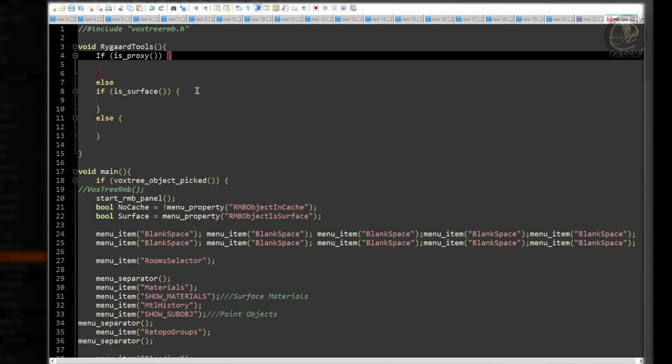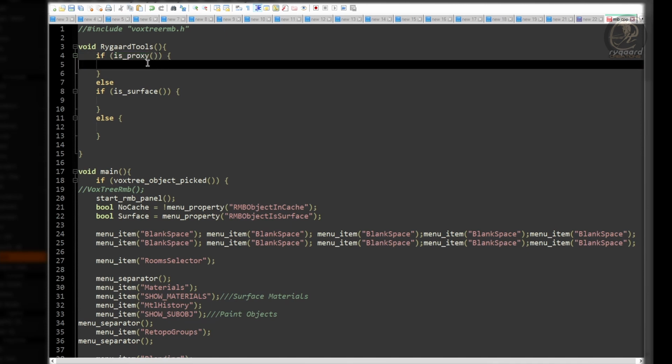I am sure you already know what this all means. But let me quickly explain what these conditional structures do. The first conditional checks if we are in proxy mode. If that is true, then all the code inside the block of this conditional structure will be executed. And the result of this is that these features will be shown in the right-click menu, okay?